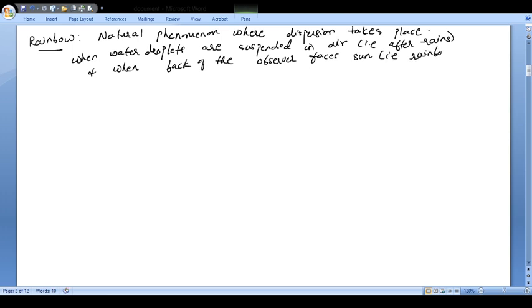That is, rainbow is seen opposite to direction of sun. So you can see here, it's a natural phenomena where dispersion takes place when water droplets are suspended in air, that is after rains, and when back of the observer faces the sun, that is rainbow is seen opposite to direction of sun, we see rainbow.